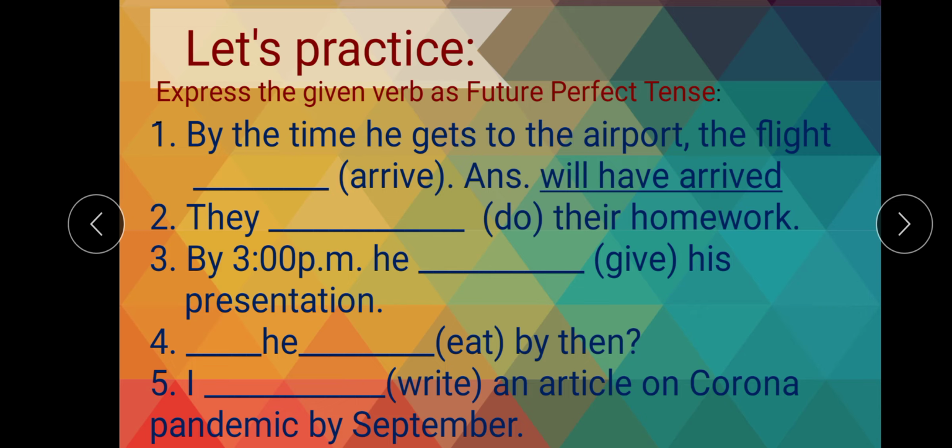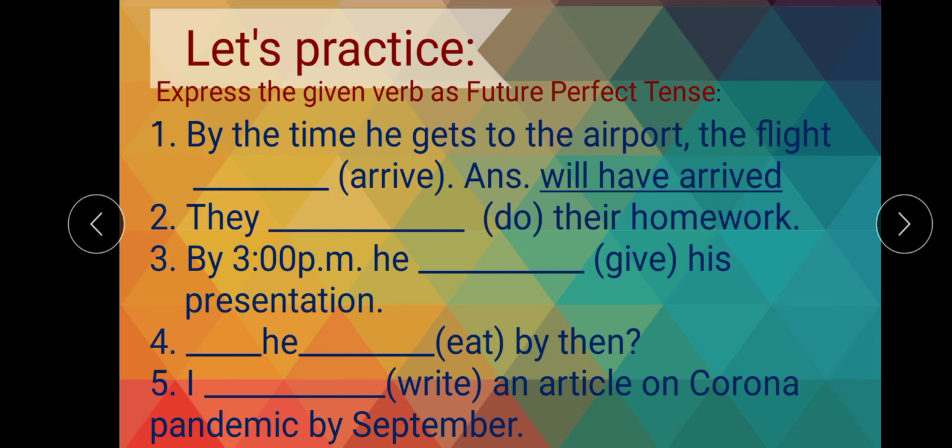First one I am telling you: by the time he gets to the airport. See here, that he gets to the airport is written in simple present tense. Now the next part: the flight, dash, arrive. The verb is arrive. You have to write this verb in future perfect tense.